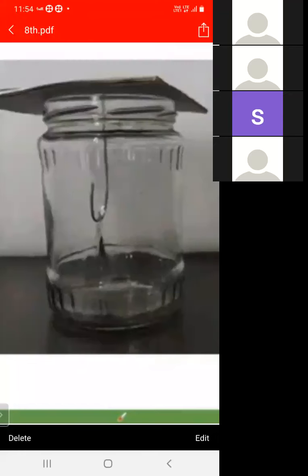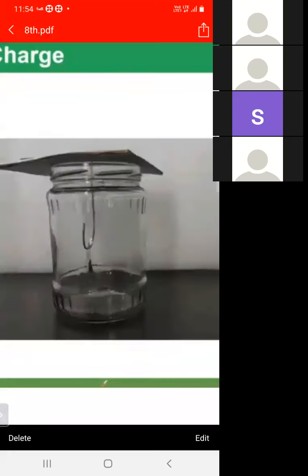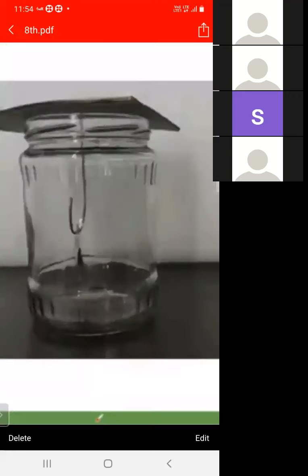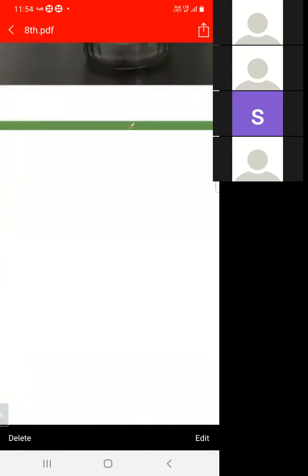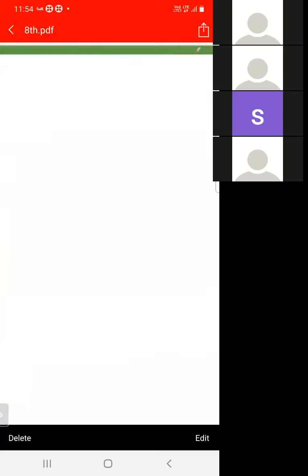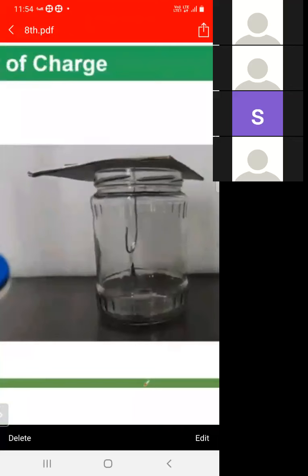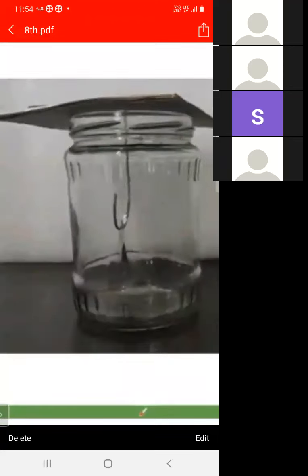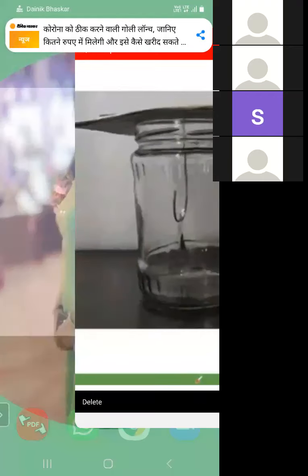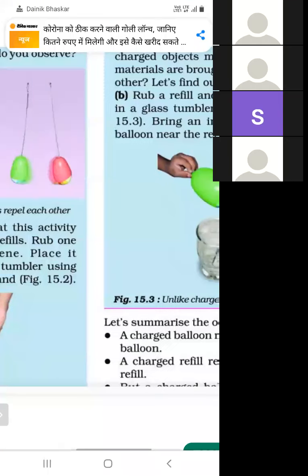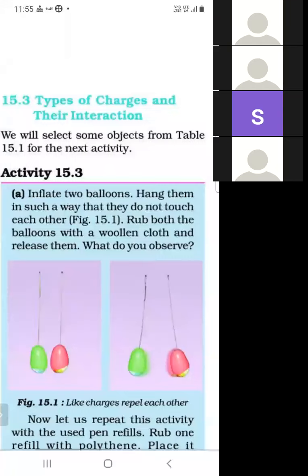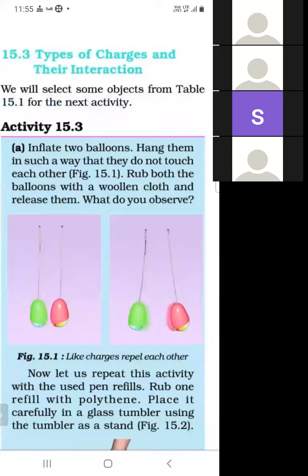So this is an electroscope, an instrument to check whether an object has charge or not. You have to remember the picture of the electroscope and its definition. What is the purpose of an electroscope? It is an instrument used to check whether an object has charge or not. From these slides, this topic will be more clear.